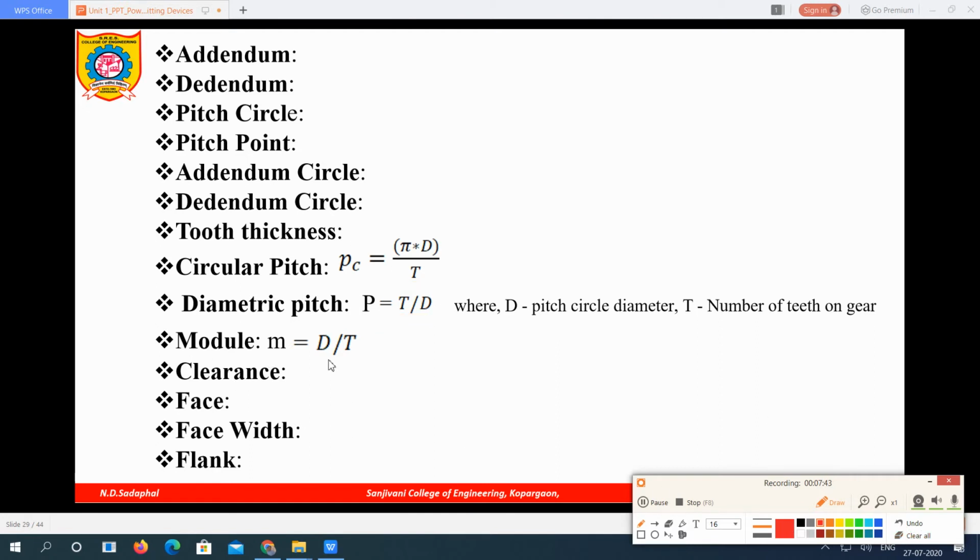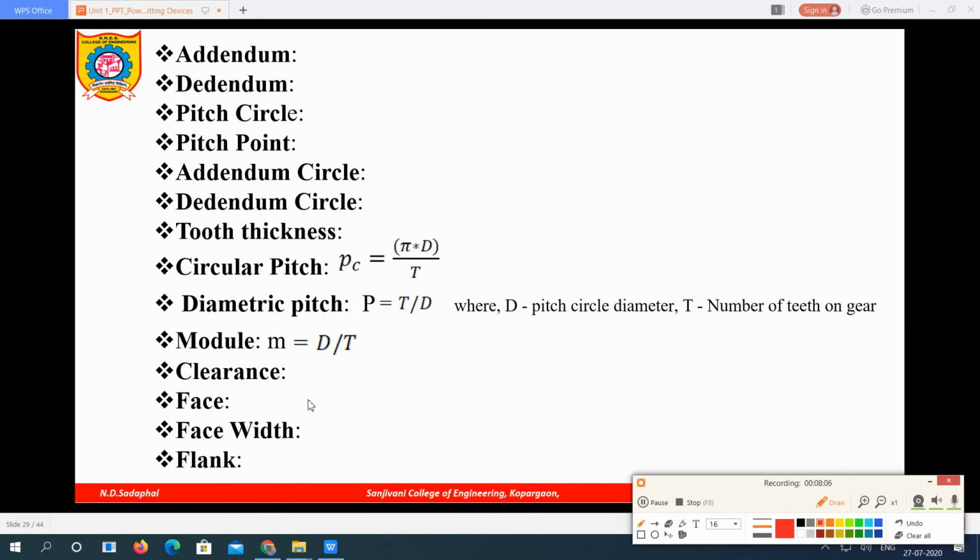Then what is a module? Module is the ratio of D by T. So you can also say that it is the reverse of diametric pitch. D by T: pitch circle diameter divided by the number of teeth on a gear.